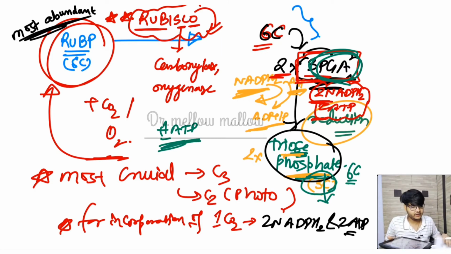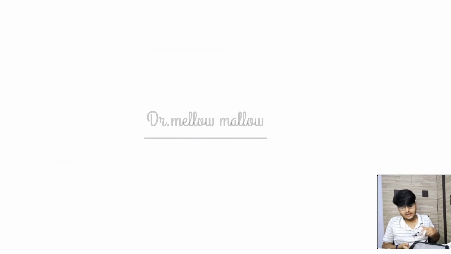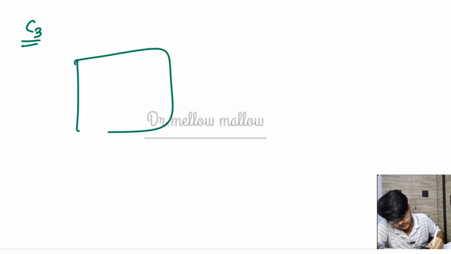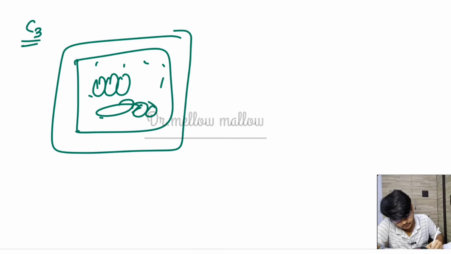Now again, what are the total inputs? 6 CO2 molecules, 12 NADPH2 and 18 ATP molecules. Okay, so now in short, if we see the C3 pathway happening in a C3 plant, this is a mesophyll cell, and in the mesophyll cell we have the grana and the stroma. We have the grana and there is also a stroma lamella present.